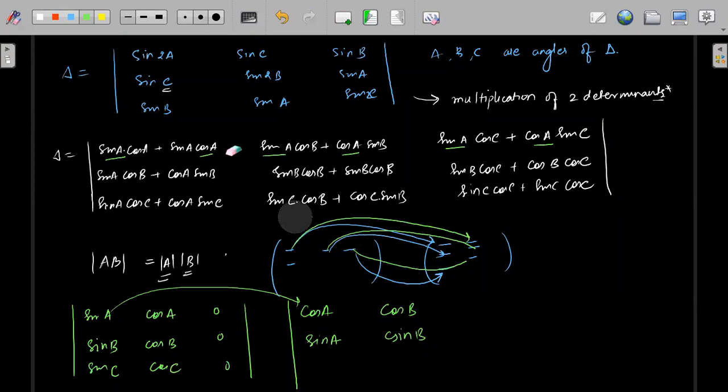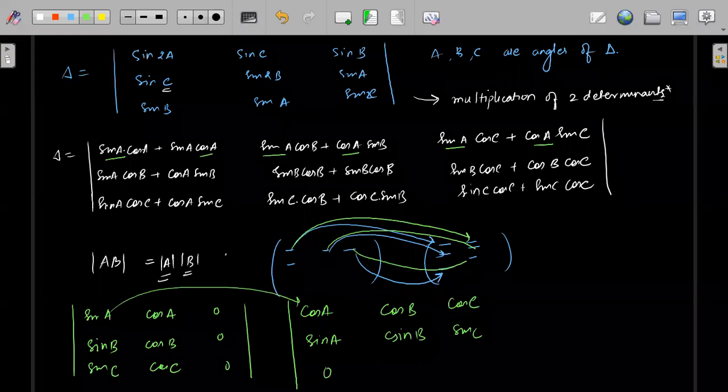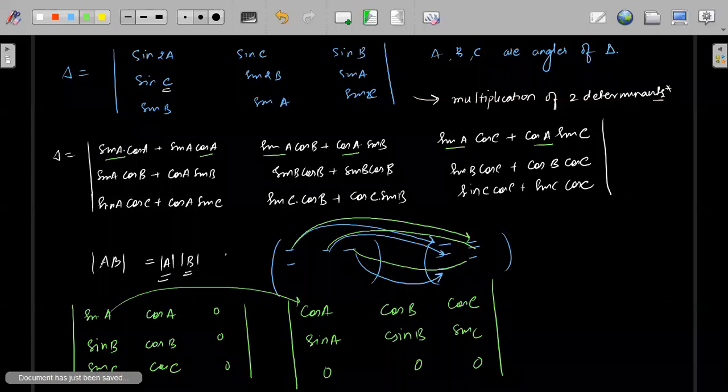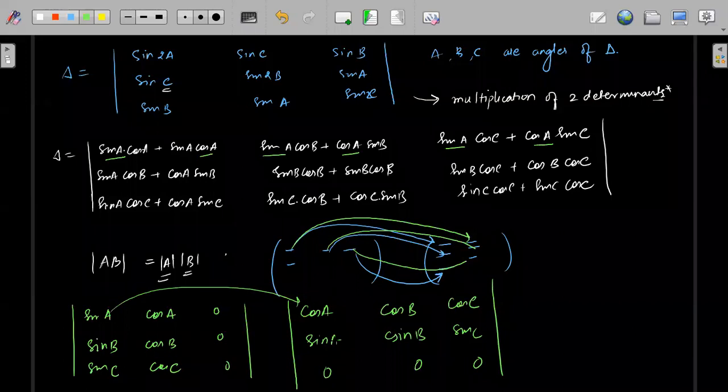This is cos A, cos B, cos C; sin A, sin B, sin C; and this is 0, 0, 0. Just check: sin A into cos A plus cos A into sin A, right? Then here you have sin A into cos B plus cos A into sin B. Then next you have sin A into cos A plus cos A into sin C, and so on. Sin B into cos A, cos B into sin A, right? So you will have something like this. Just check if we are getting something like this.